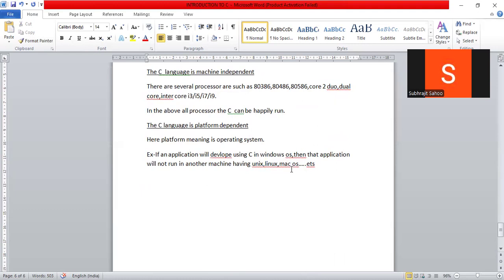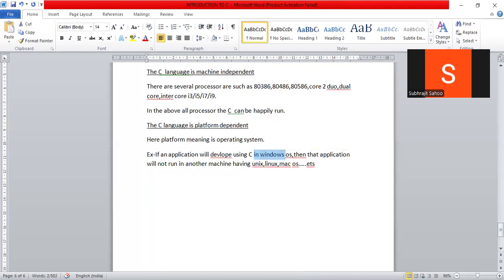Sir, then what is the solution? The solution is that once again I need to design the same software in the Unix operating system. No doubt this application can run happily on another machine where the Windows operating system is working.